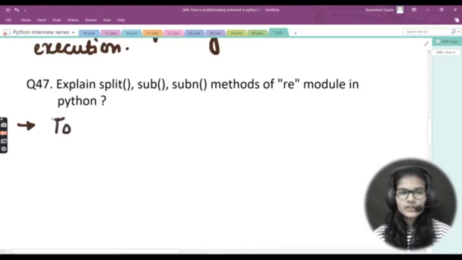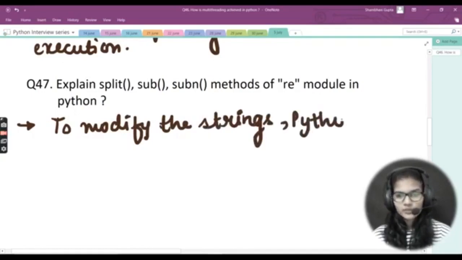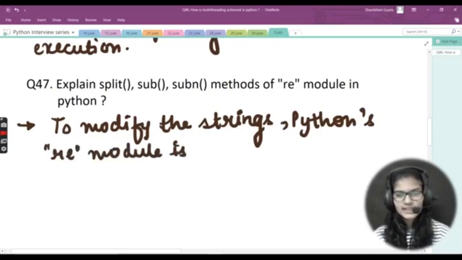First of all, I'll be listing out what all these three functions are used for. Python's RE module is provided to modify strings.